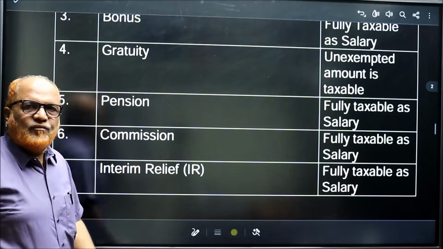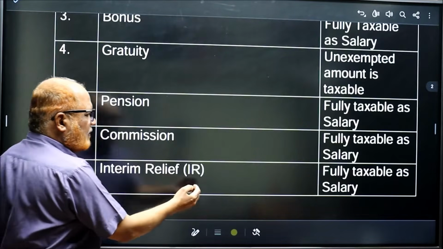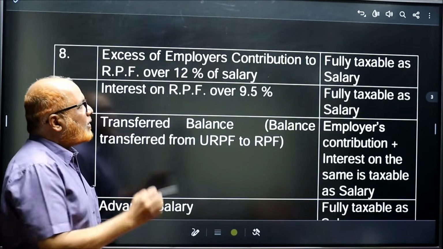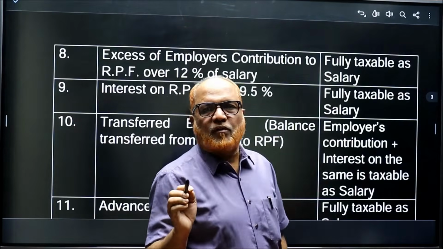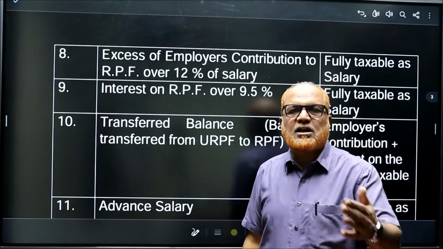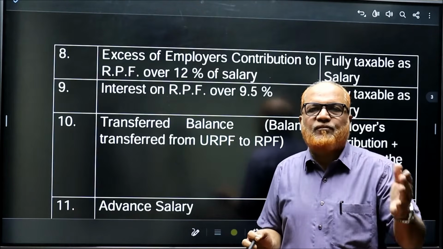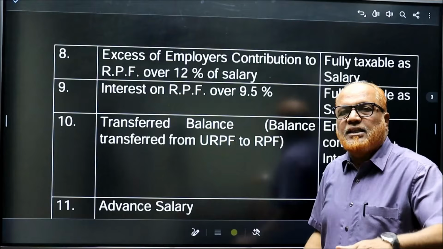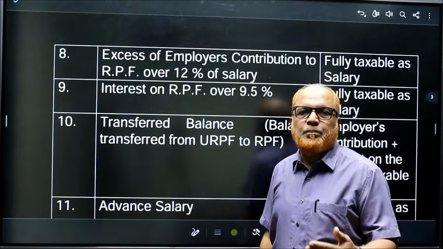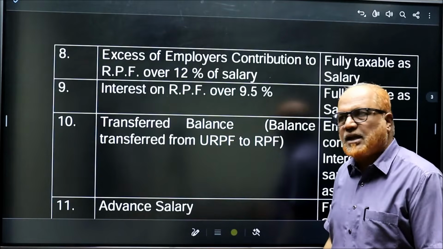Next one is pension, fully taxable as salary. Commission, fully taxable as salary. Interim relief, fully taxable as salary. Then the employer's contribution to RPF, recognized provident fund, in excess of 12% of salary. What is RPF? In the coming videos I am going to explain, but if the employer's contribution to RPF is more than 12% of salary, then the excess over 12% is taxable as salary. Then interest credited on RPF, if the rate of interest is more than 9.5%, the excess is taxable.